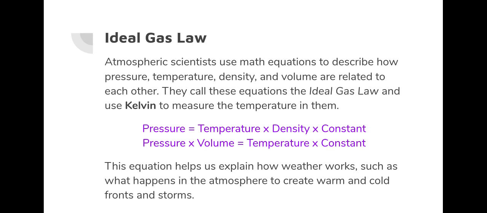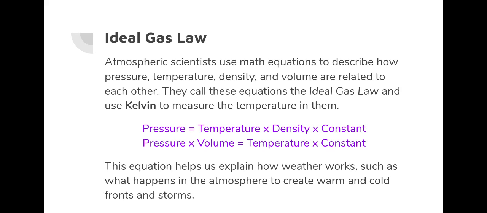Here's a law that we will need to know, one that's important to us and very important to atmospheric scientists. They use this math equation called the ideal gas law to describe how pressure, temperature, density, and volume are related to each other. They use Kelvin to measure the temperature in them. So when they work with the temperature inside of this equation, they're always working in Kelvin, not Celsius or Fahrenheit, but Kelvin.